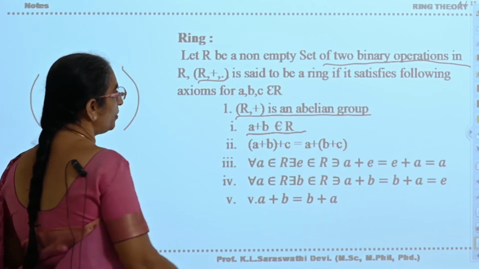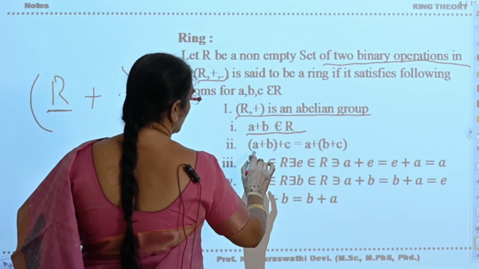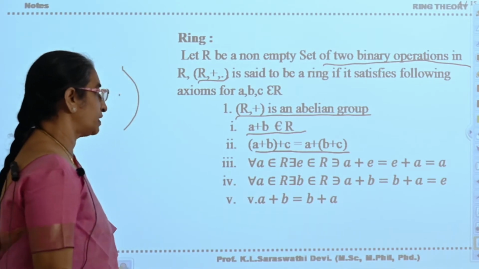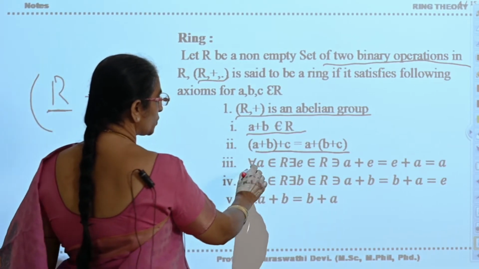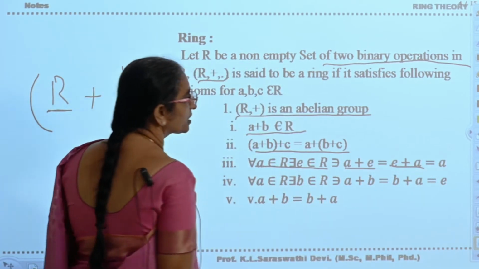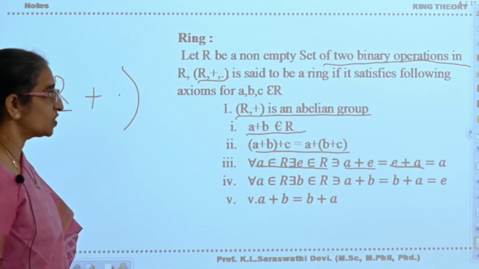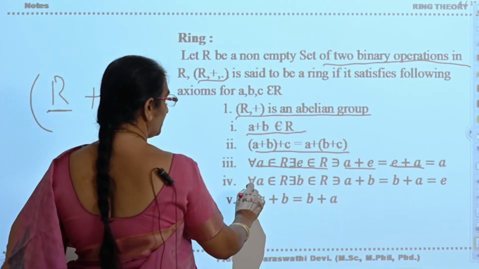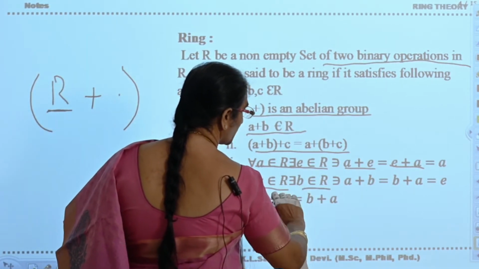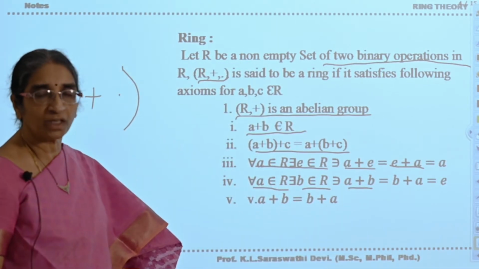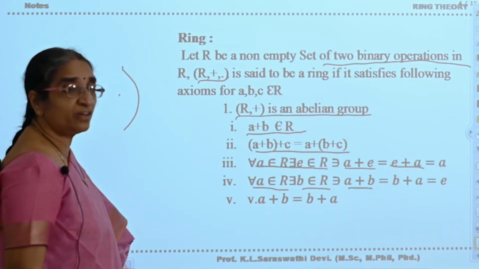For any three elements a, b, c belonging to R, (a + b) + c is equal to a + (b + c). That is associativity. For every a belonging to R, there exists e belonging to R such that a + e = e + a = a. That is existence of identity. Next, for every a belonging to R, there exists b belonging to R such that a + b = b + a = e. That is existence of inverse.